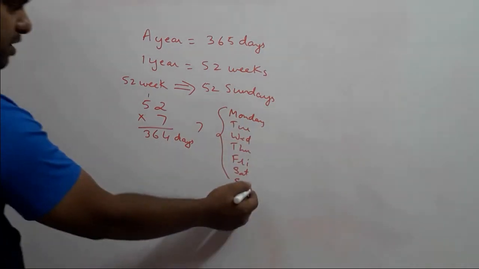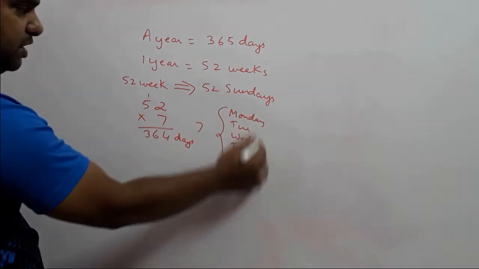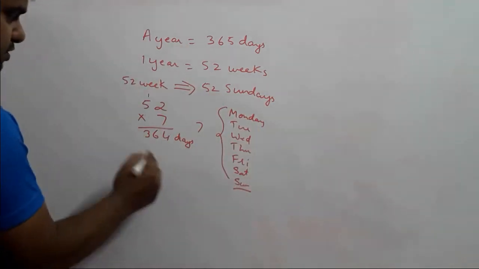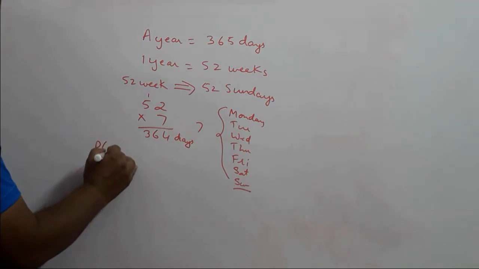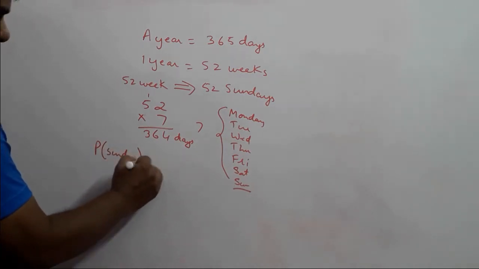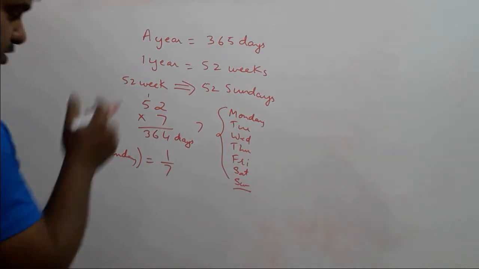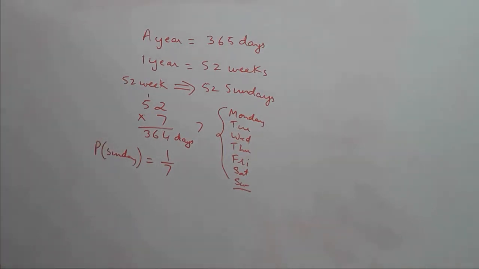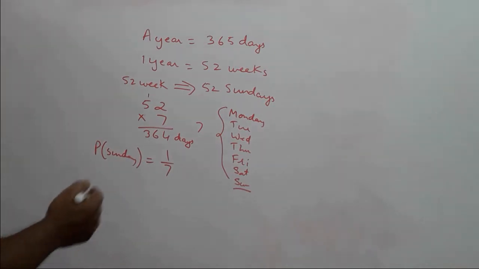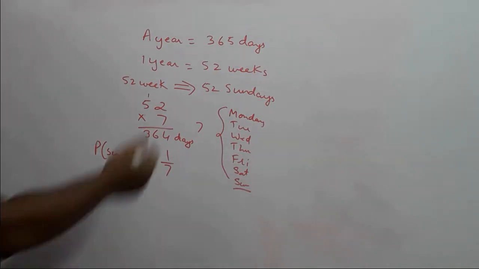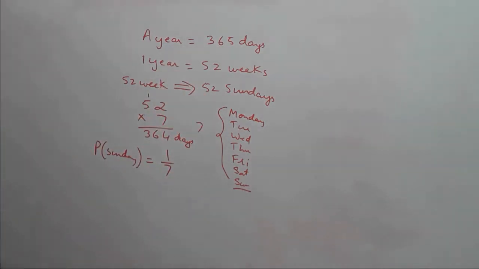So the favorable outcome is Sunday, out of a total of 7. So the probability of getting a Sunday will be 1 upon 7, and not, as some would say, 1 upon 365 days.